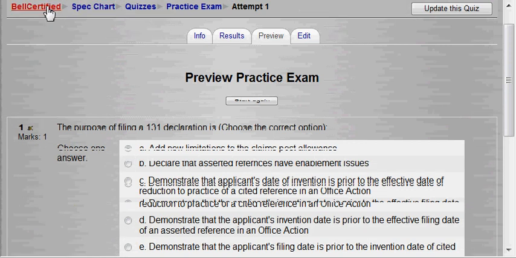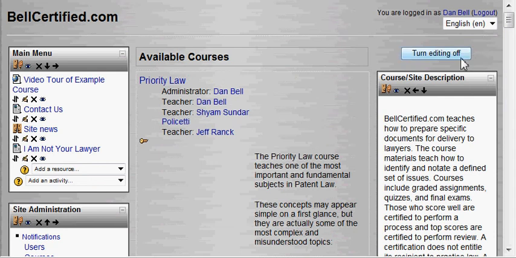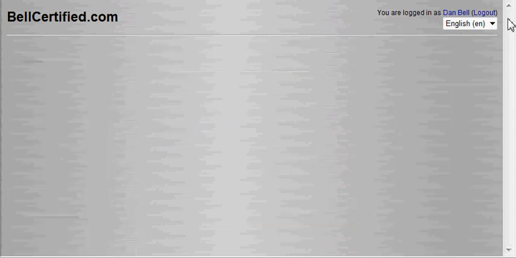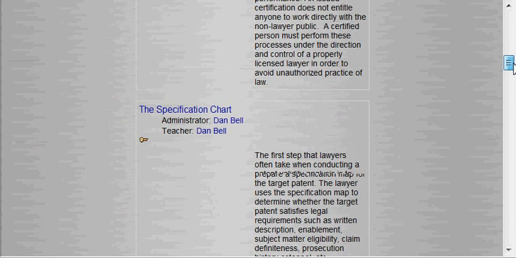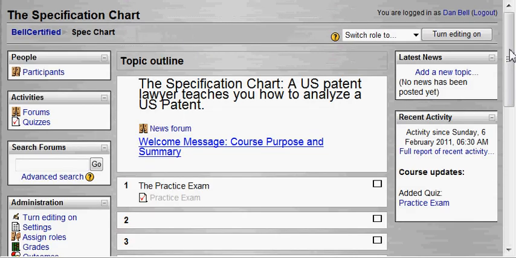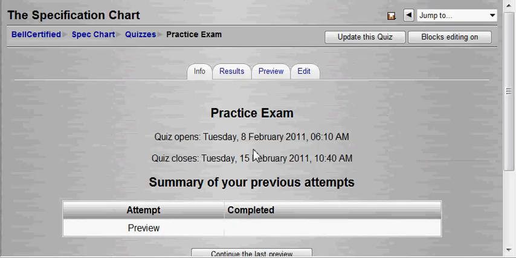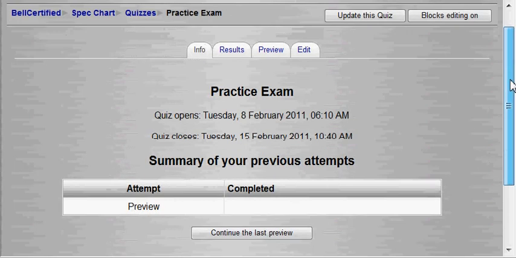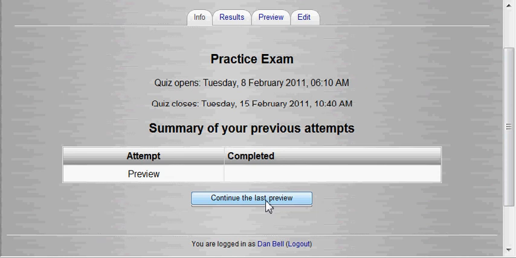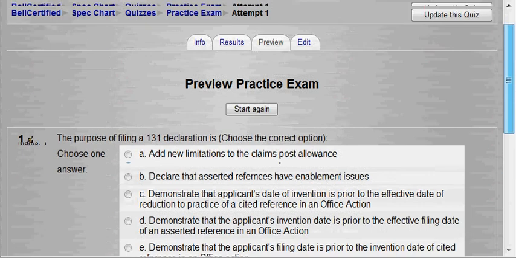And just to show you how this looks to a student, I'll come in here. I'm going to turn the editing off. You'll come in here. This is the spec chart quiz. I'm already over on time, so hopefully this will work. This is the student's view. A summary of your previous attempts. Continue the last preview. This is what the student will see. And they answer it and hit submit and they're done.